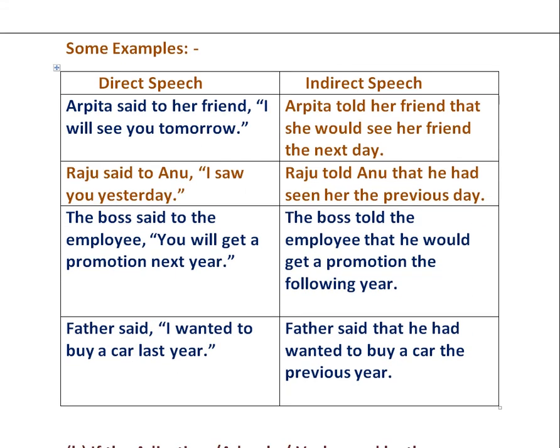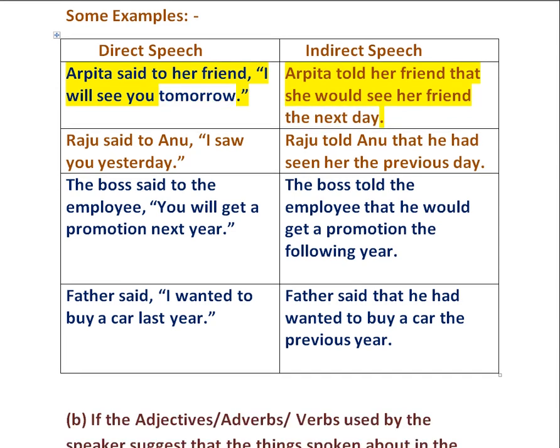Some examples are Arpita said to her friend, I will see you tomorrow. It changes into Arpita told her friend that she would see her friend the next day. Here, tomorrow changed into the next day. The next example is Raju said to Anu, I saw you yesterday. It changes into Raju told Anu that he had seen her the previous day. Here, yesterday changed into the previous day.